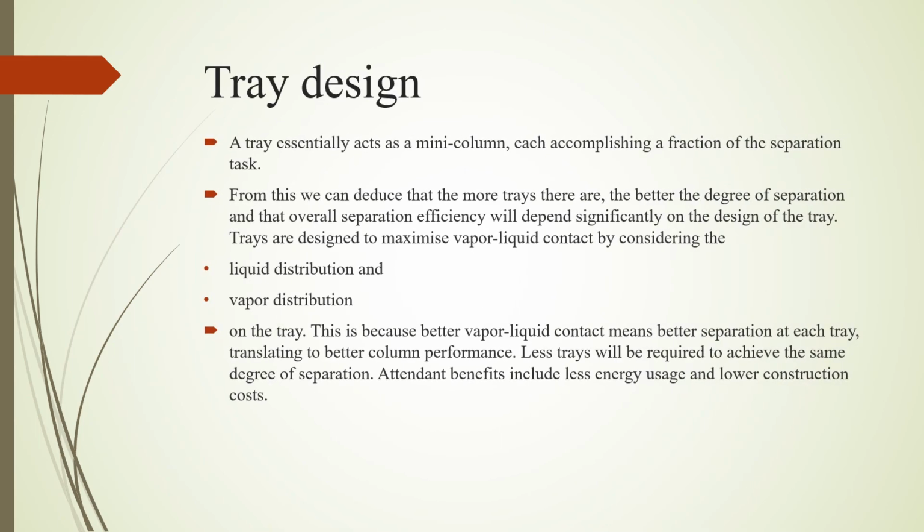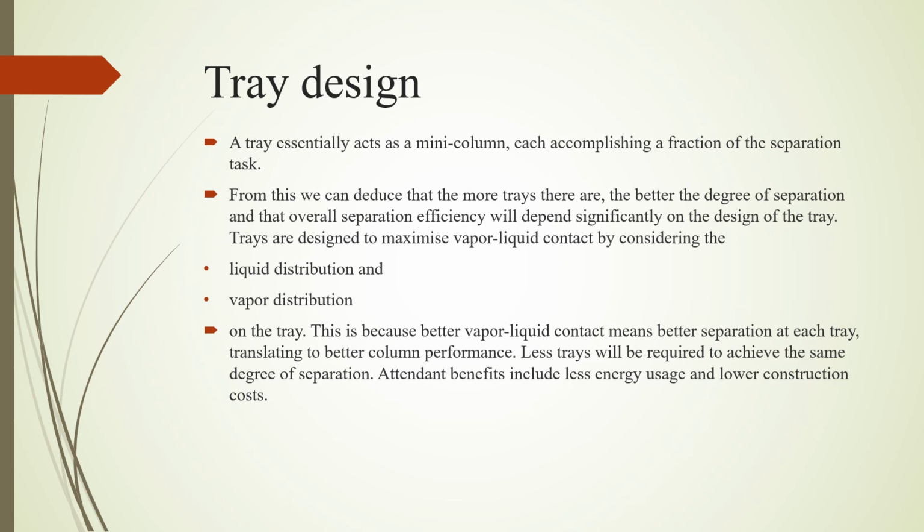Moreover, tray design. A tray initially acts as a minimum column, each accomplishing a fraction of the separation task. From this, we can deduce the more trays there are, the better the degree of separation, and the overall separation efficiency will depend significantly on the design of the tray. Right? The trays are designed for maximum vapor liquid contact by considering the liquid distribution and vapor distribution.